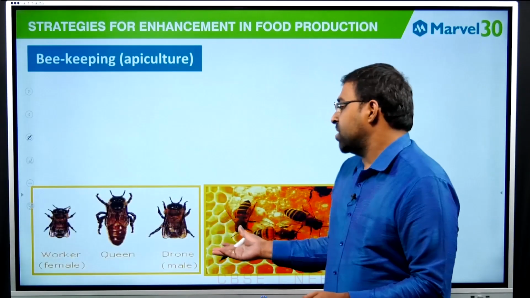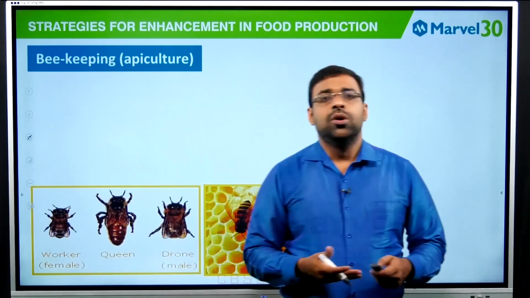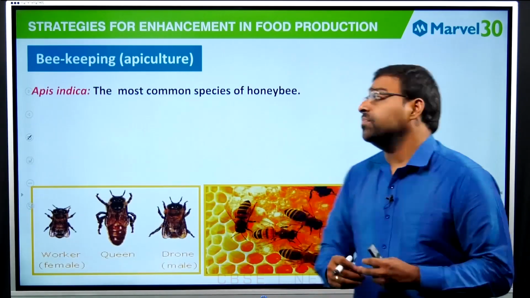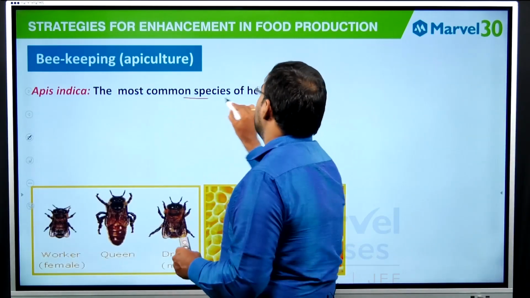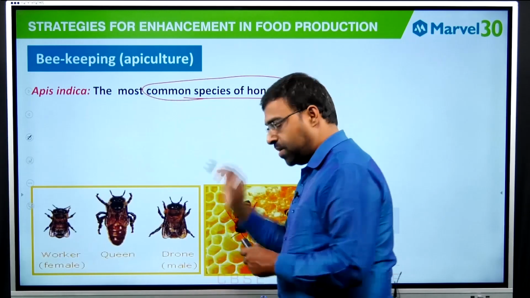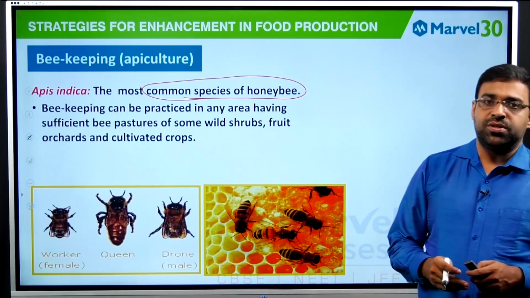Again, there are various types of bees. You have a worker bee, you have a queen bee, you have drones. And Apis indica, please do make a note of it. Apis indica is the common species of honeybee.